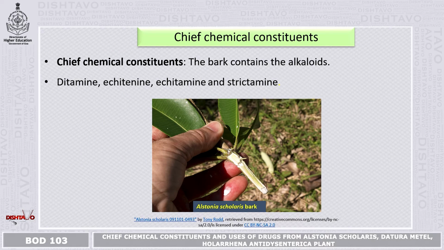Here, the chemical constituents of the plant: the bark contains alkaloids. In the picture, you can see the latex, the bark showing the latex, and the leaves. The other chemical constituents are ditamine, echitamine, echitenine and strictamine. These are the main chemical constituents of the plant.